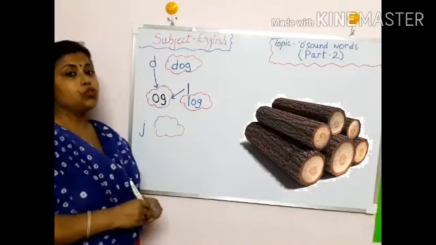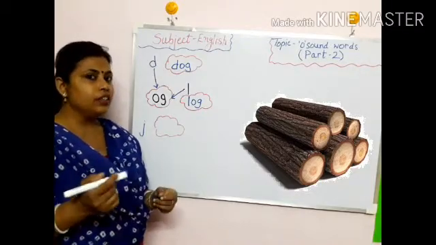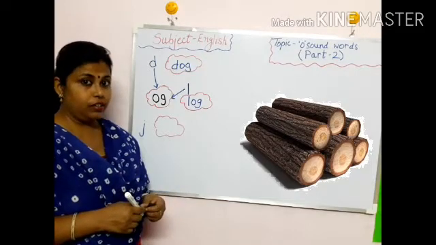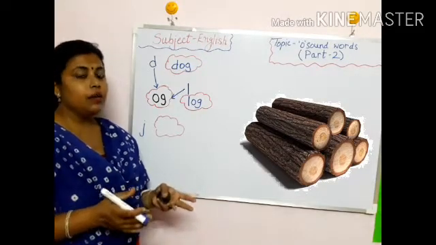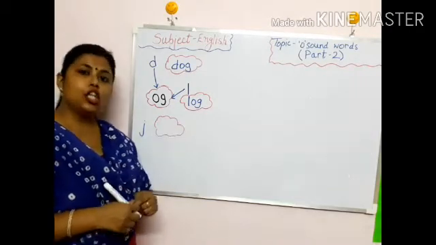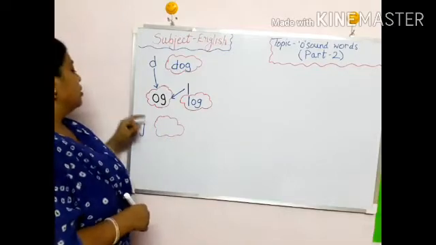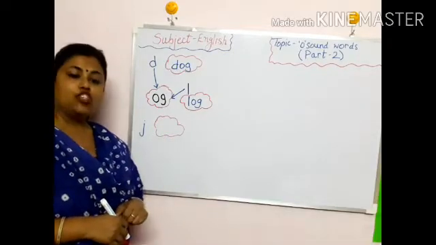And this is used to make our furniture. Check in your house what you have. Table, chair, yes, cupboard made of wood. That wood we get from this log. This is log.